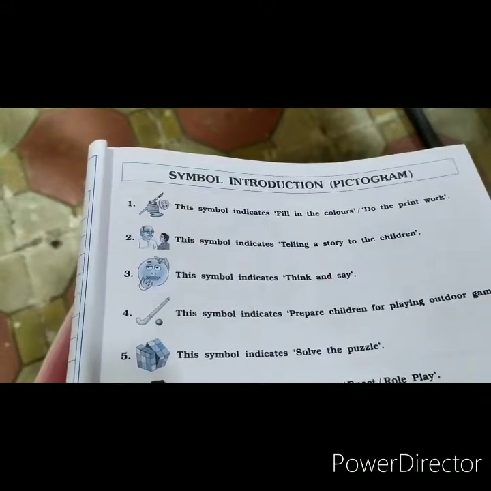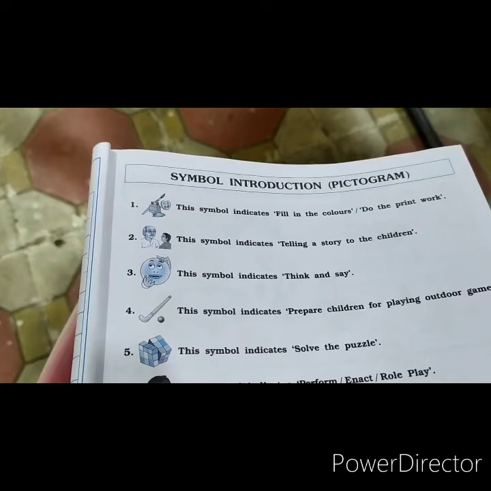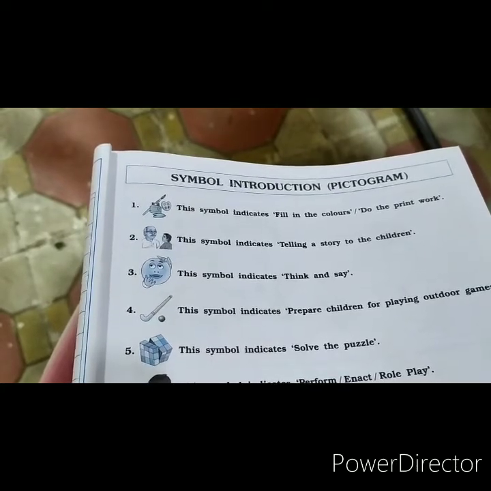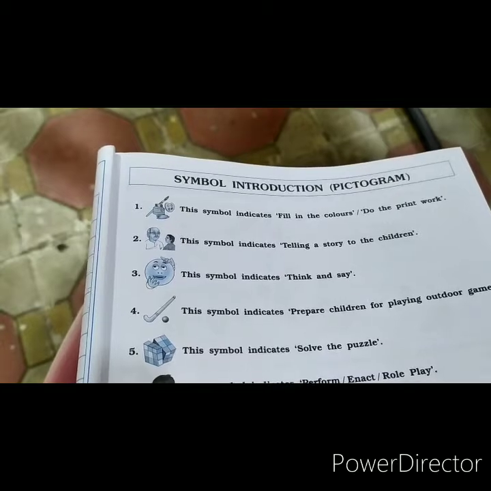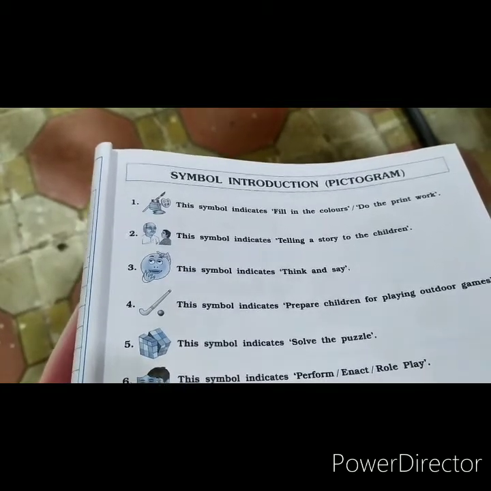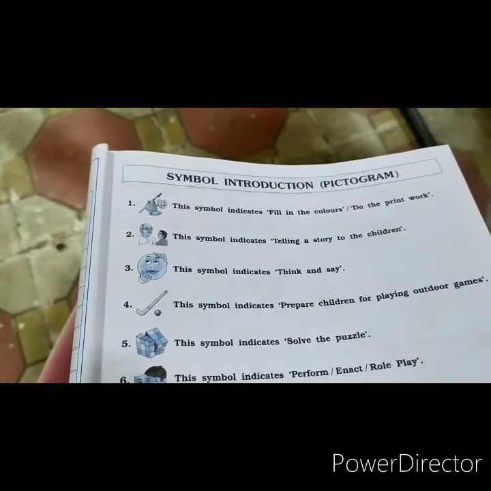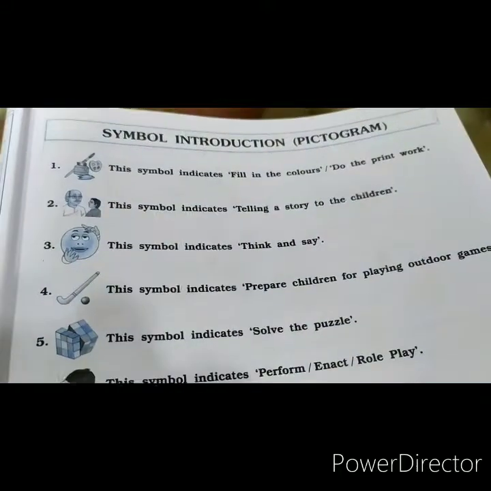In the second picture what you say? That the grandfather is telling the story to the grandson. यानी कि दादाजी अपने बच्चे को एक स्टोरी बोल रहे हैं. In the third what is there? That the earth is thinking. यानी कि एक चीज जो सोच रहा है कि क्या हो रहा है.